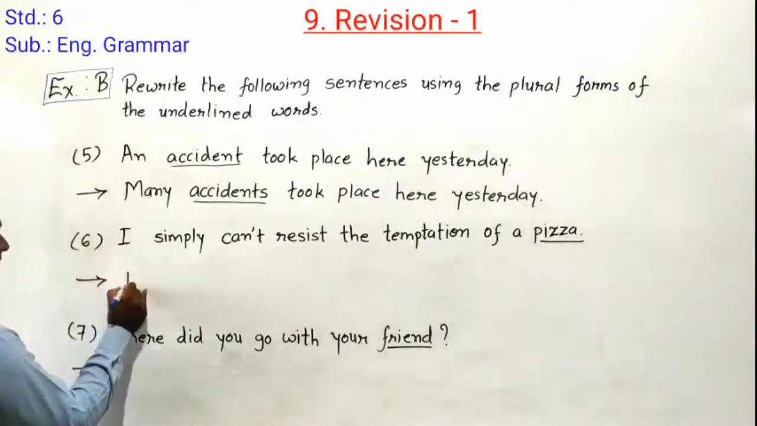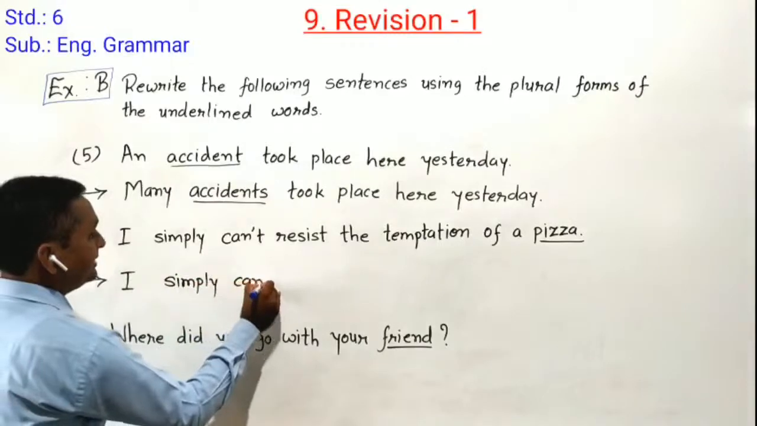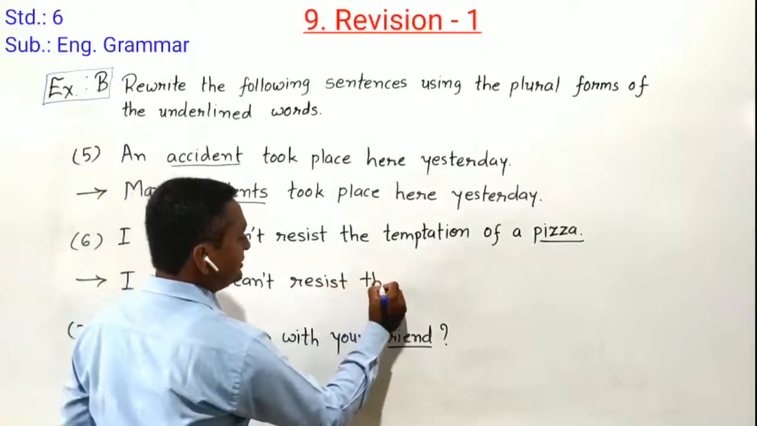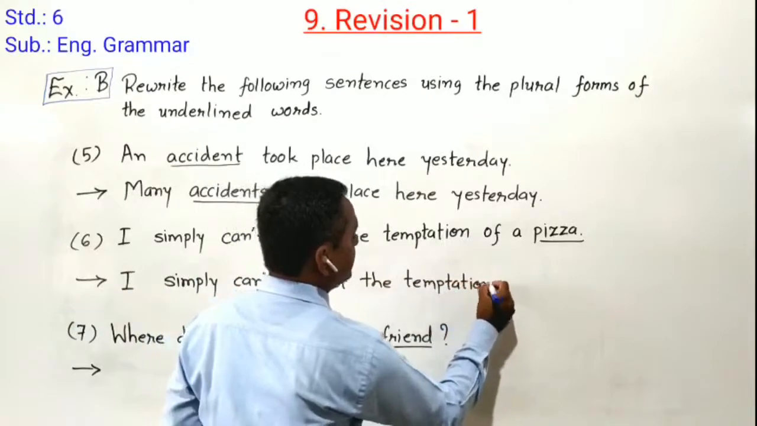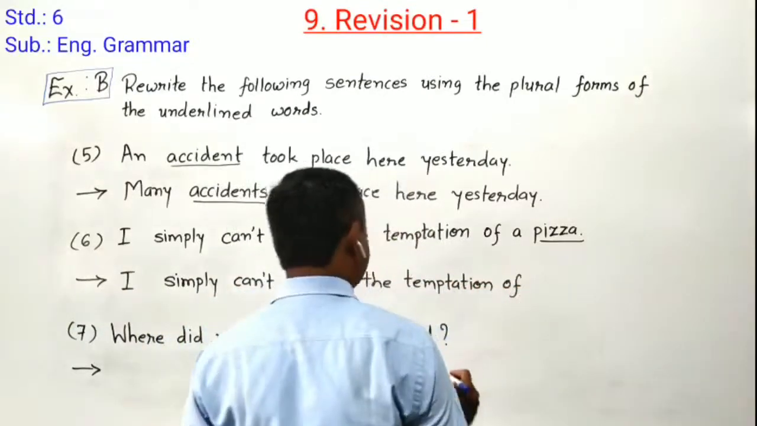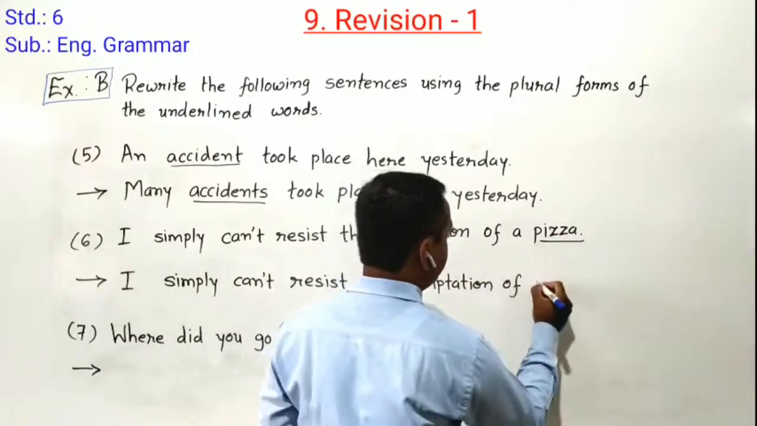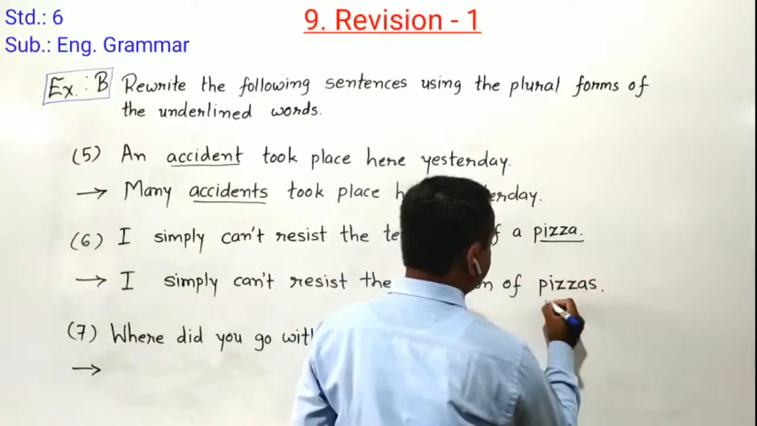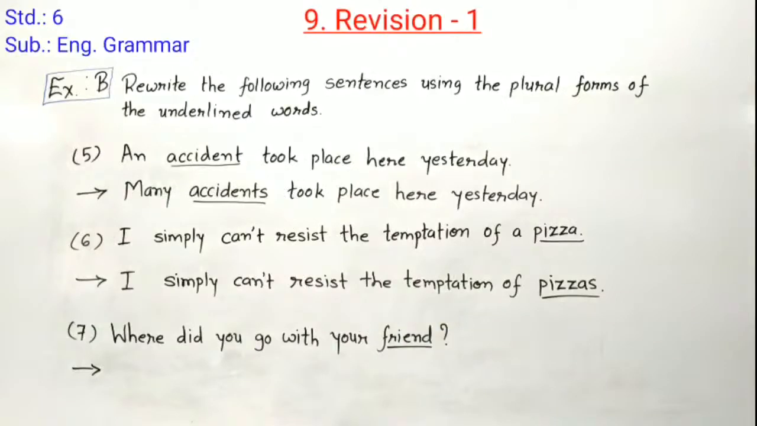First of all, I write here: I simply can't resist the temptation of a pizza. We have to remove here a, and instead of pizza we have to write pizzas, P-I-Z-Z-A-S. So it's converted into plural form. So the final sentence becomes: I simply cannot resist the temptation of pizzas.